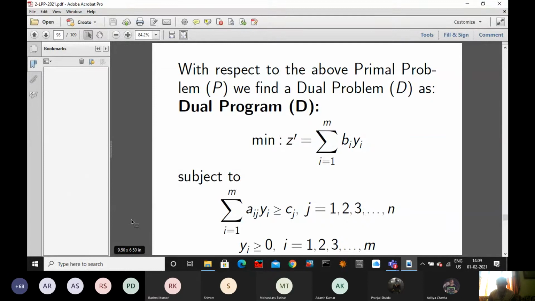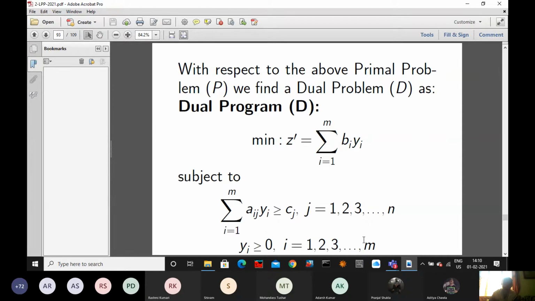In the dual we minimize z dash, where z dash equals summation over i from 1 to m of bi yi, subject to summation over i from 1 to m of aij yi greater than or equal to cj, j varies from 1 to n, and yi greater than or equal to 0, i varies from 1 up to m.